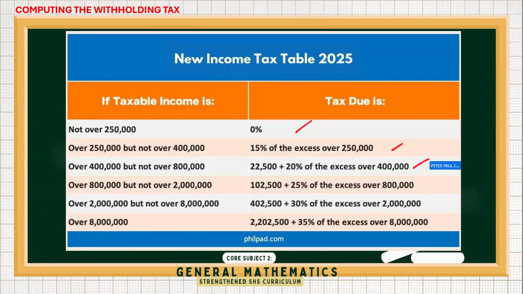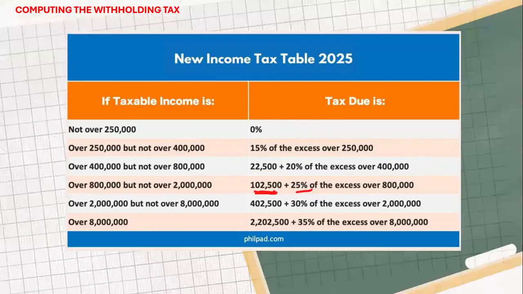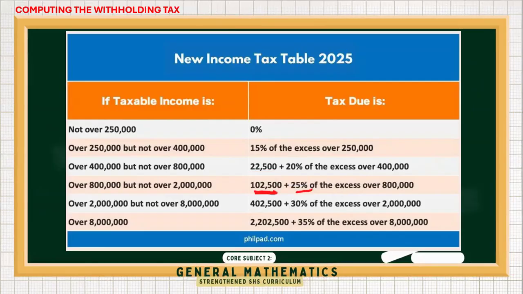For the third bracket, there is a fixed amount of 22,500 plus the excess over 400,000. Now, if you have an income between 800,000 and 2 million, then you get a fixed amount of 102,500, and then we multiply the excess over 800,000 by 25%. So that's bracket number 4. And so on. I'll not be digging deeper on this one.